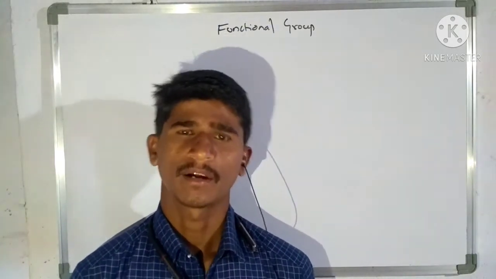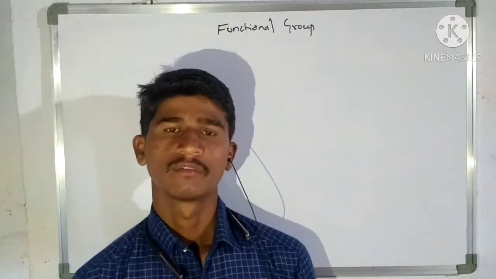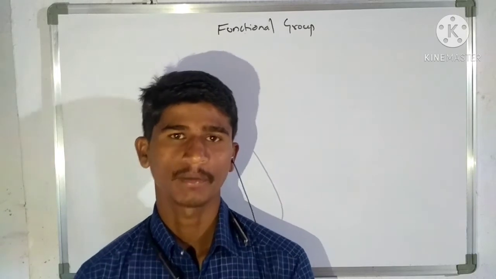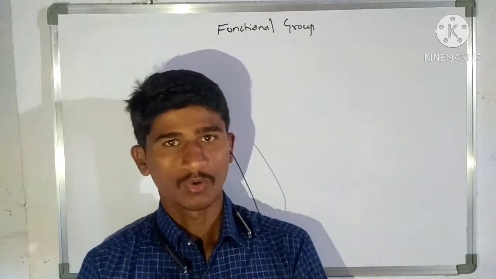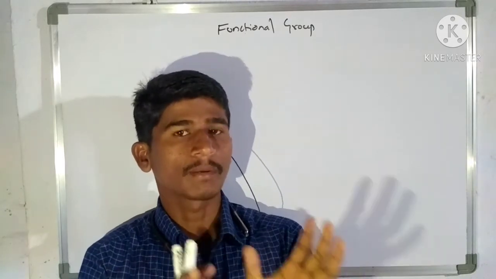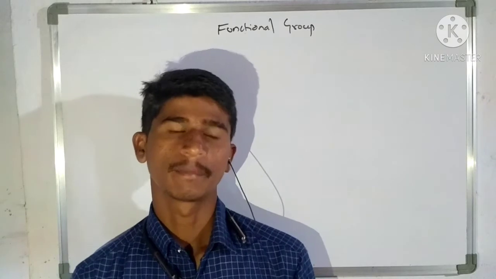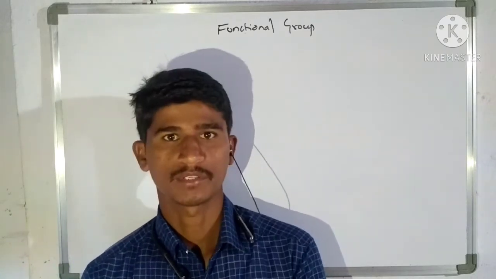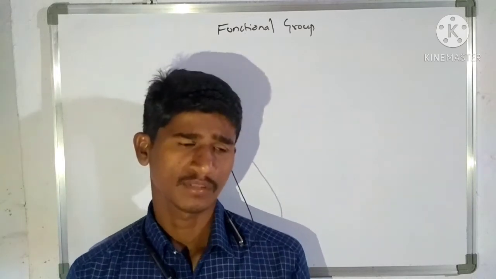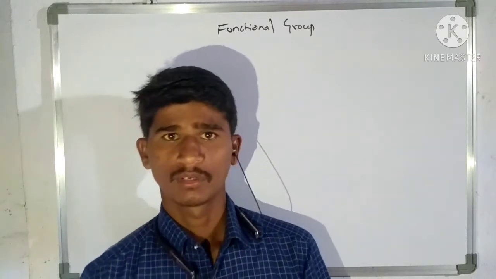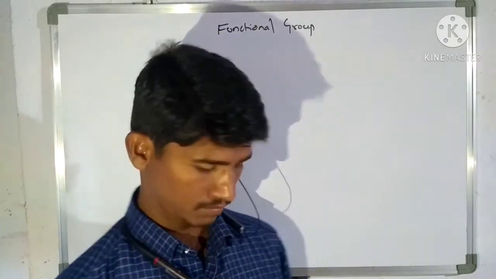A functional group is an atom or group of atoms, whether it may be an atom or group of atoms, which is responsible for the characteristic properties of the molecule or compound. The maximum properties of a compound depend on an atom or group of atoms, so that is known as the functional group. Sometimes double bonds and triple bonds also act as the functional group. Let us discuss here.